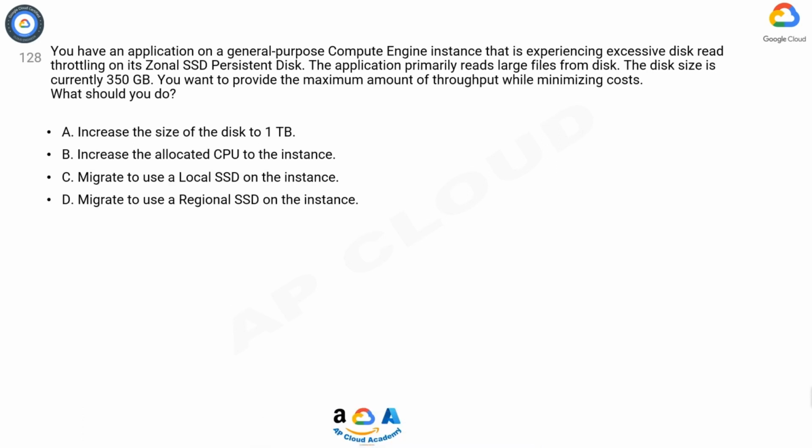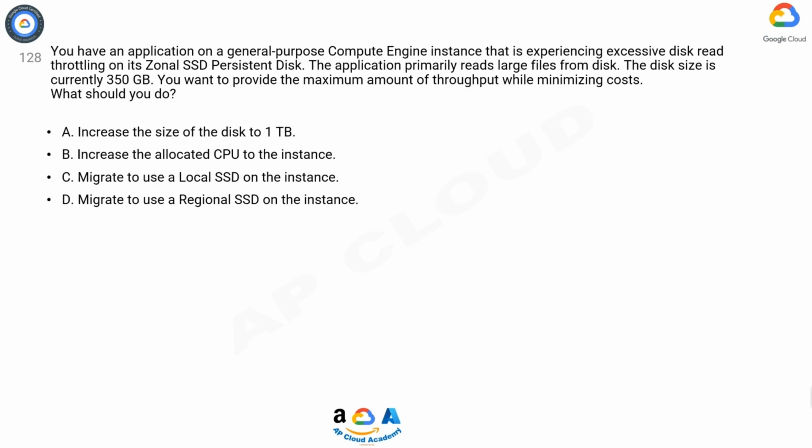Question 128. You have an application on a general-purpose Compute Engine instance that is experiencing excessive disk read throttling on its zonal SSD persistent disk. The application primarily reads large files from disk. The disk size is currently 350 gigabytes. You want to provide the maximum amount of throughput while minimizing costs.